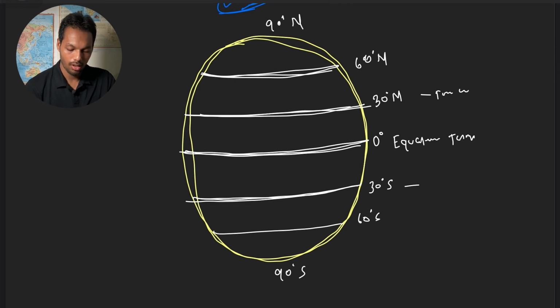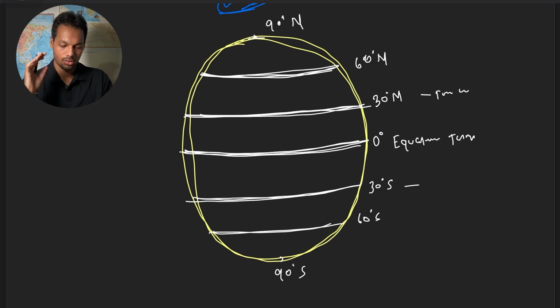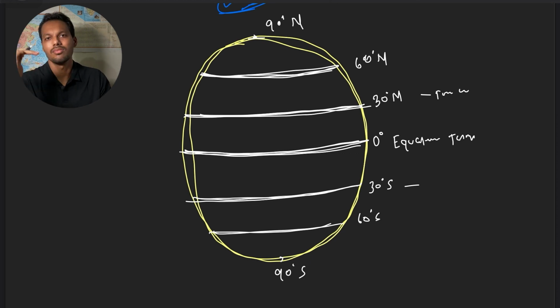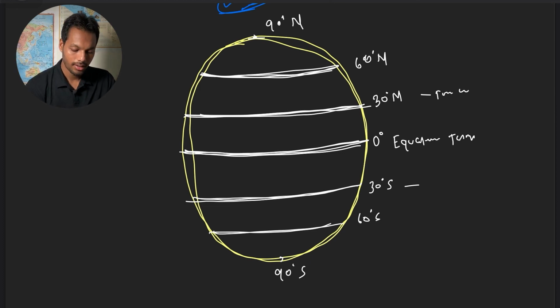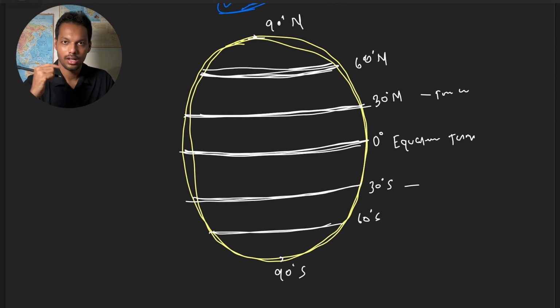So this is how our pressure belts vary. This is the tropical belt, this is the subtropical belt, this is the temperate belt, and this is the polar area. Clear? So 0 degrees, plus or minus 5, that is tropical or equatorial. Then 30 plus or minus 5, or 30 to 35, is called the subtropical belt. Then the temperate belt, 60 to 65.